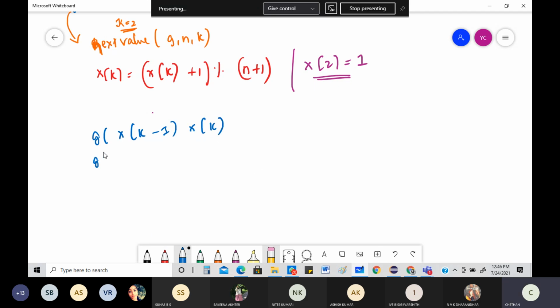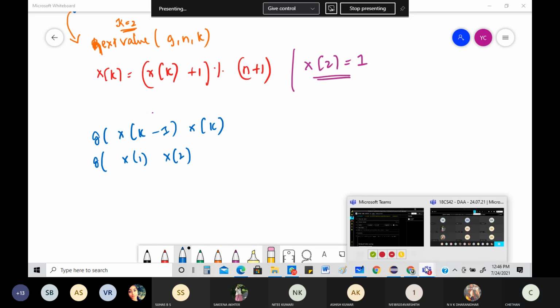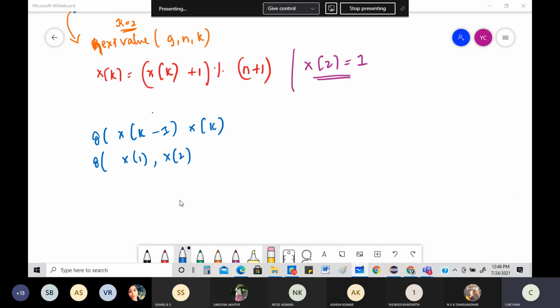What is this? G of x of k minus 1. The k value is equal to 2. 2 minus 1, so x of 1, and x of 2, since k is 2. So x of 1 and x of 2, with a comma in between.